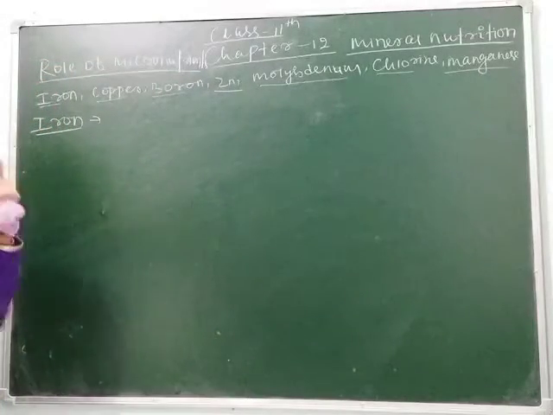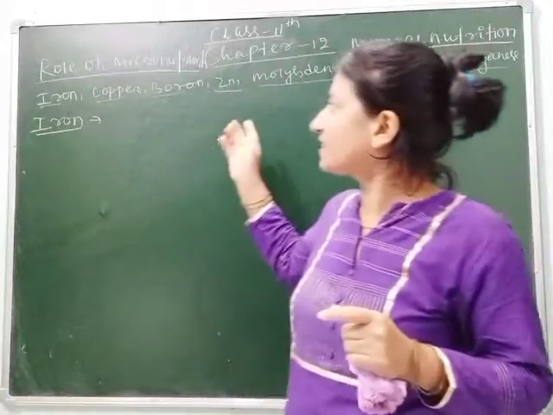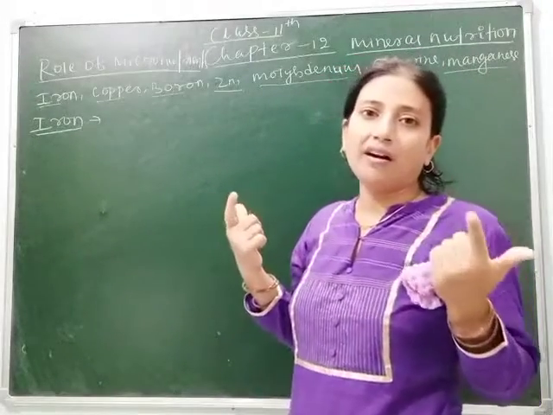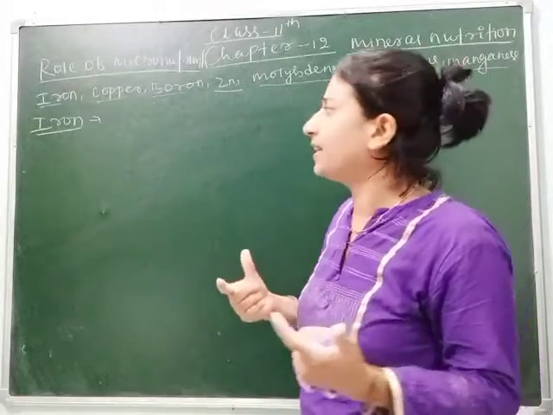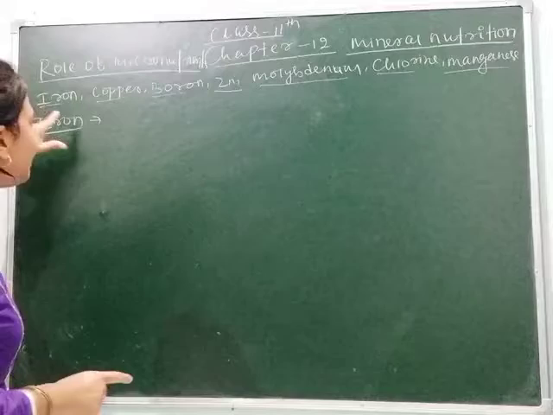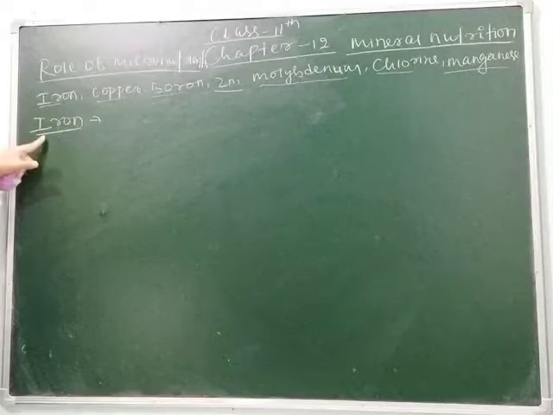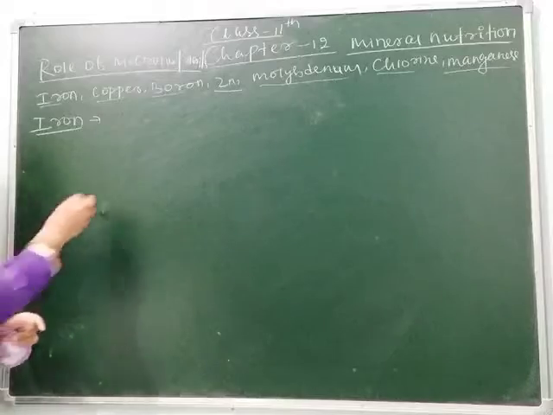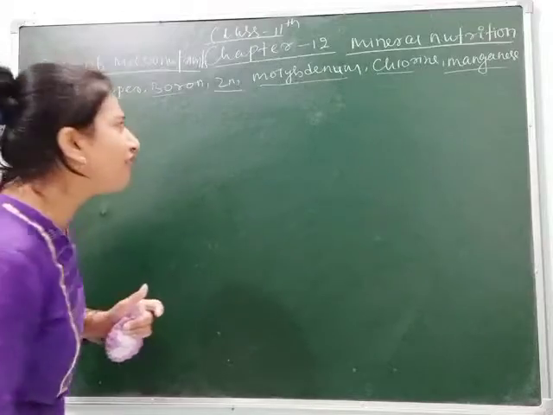So if the plant lacks any of these nutrients or elements, then there are some demerits, or the plant growth is affected. So let's see in which form these elements are taken, what is their function, and what will happen if it is lacking. So iron is absorbed in the form of ferric iron. As we know, iron is known as ferrous, but it is absorbed in the form of ferric iron.